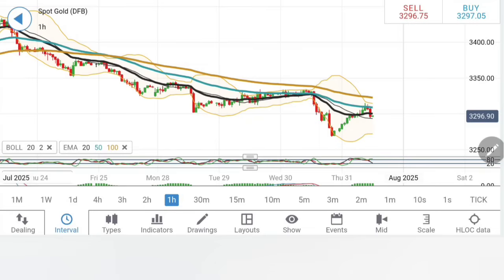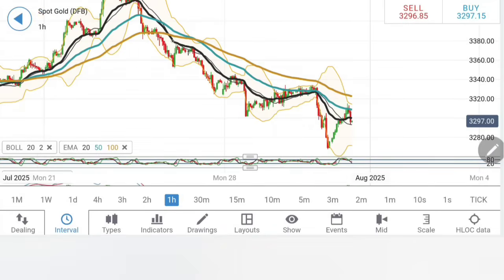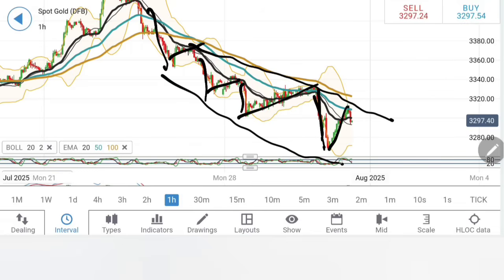Let's start first to look into gold, followed by silver. Watch till the end. Now look at the movement in gold prices. You can see after every drop it retraces, and this was the bigger drop and hence the bigger retracement. Yes, it has retraced towards the top of the channel.